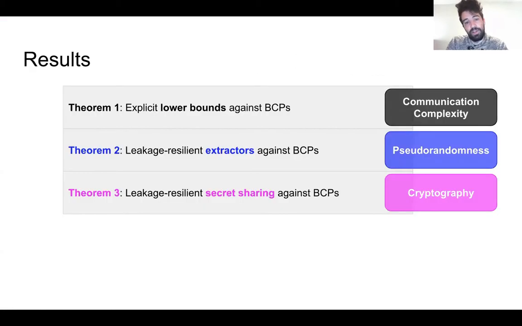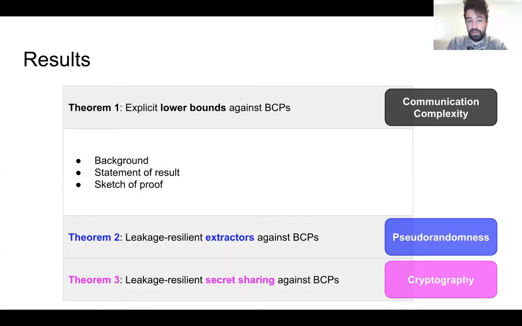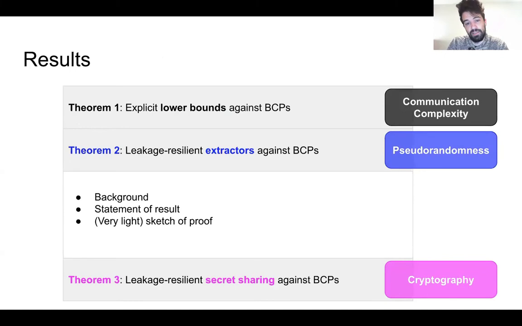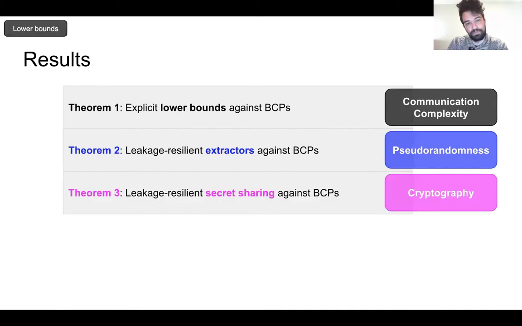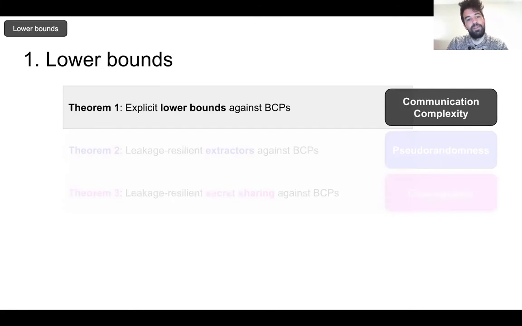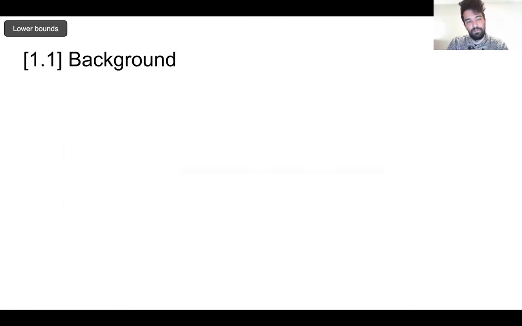Okay. So now that we know what BCPs are, we're ready to start talking about our main results. So we'll start with theorem 1, our explicit lower bounds against BCPs. We'll provide some background and motivation for these, and we'll state our result, and we'll provide a sketch of the proof. We'll do the same thing for our leakage resilient extractors against BCPs, so the proof sketch will be less detailed, and we'll do the same thing for secret sharing. Okay, let's begin with our explicit lower bounds.